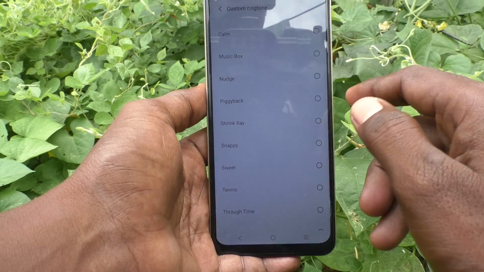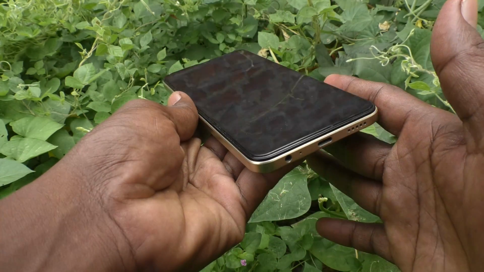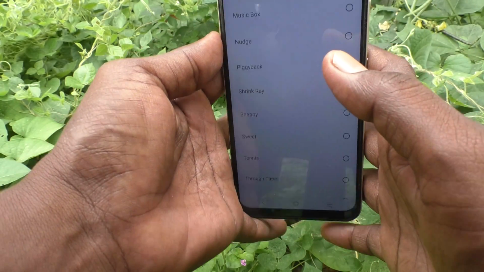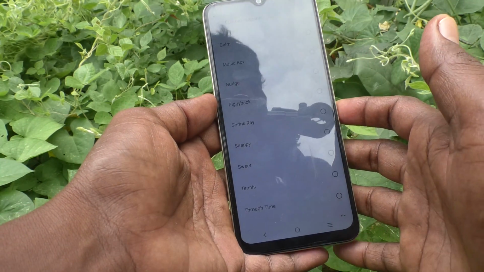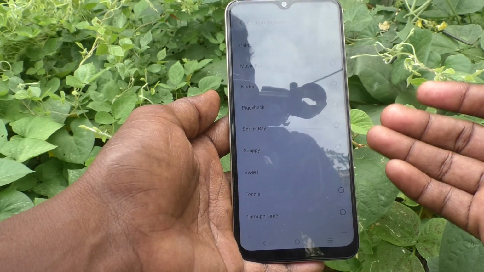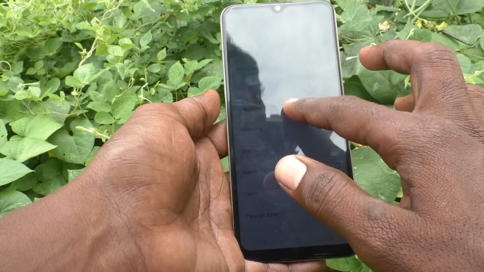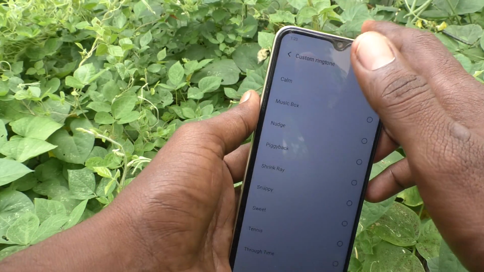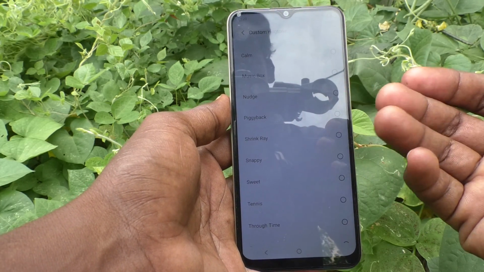available ringtones are showing. If you have installed SD card in your phone, if you have inserted SD card in the SIM slots, then you will have the option. This is SIM slot. Okay, you will have the option for picking up tones from your memory card. Okay, so if you have any SD card, if you have any songs on that, they will be listed here. Unfortunately I don't have memory card here. I have only inserted one sim, so it didn't show now.